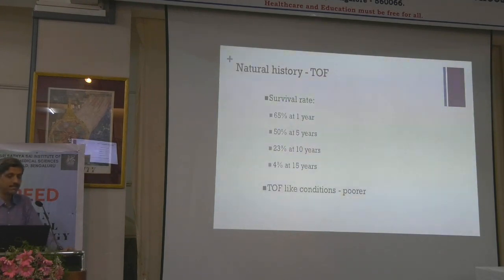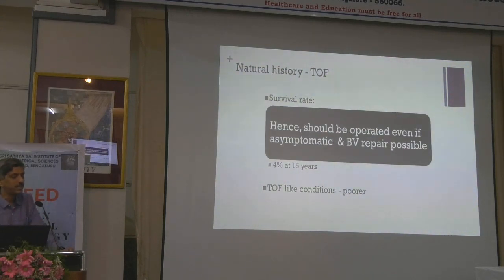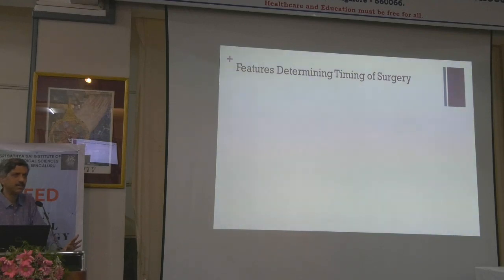And then survival is pretty bad in tetralogy also. Tetralogy is the best among the worst. That is why tetralogy is there. So look at it, survival in tetralogy is also not so great. That's why everybody should be operated, even if they are asymptomatic and biventricular repair is possible. So everybody should be operated. Just a brief outline of all the surgeries that happen for these tetralogy-like physiologies: what are the factors that determine the timing of surgery.